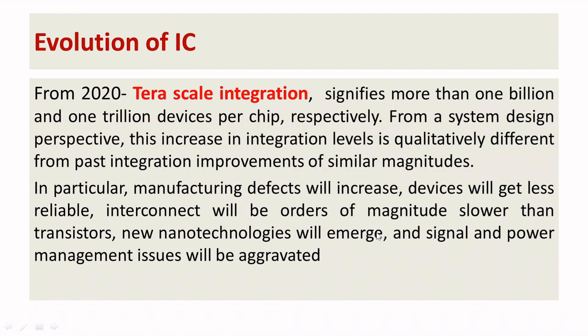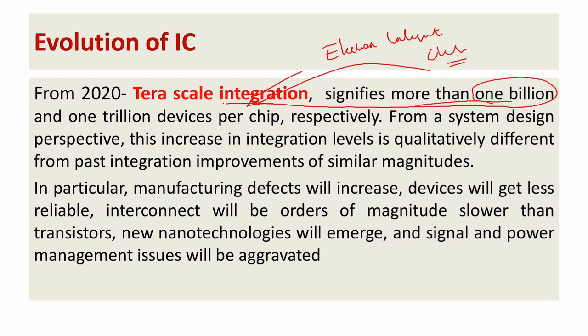See, the next step is the technology of 2020. In 2020, you have a technology called terascale integration. We are speaking about electronic integrated circuits, and in that, we are in the technology of terascale integration. It signifies more than 1 billion and up to 1 trillion devices per chip.